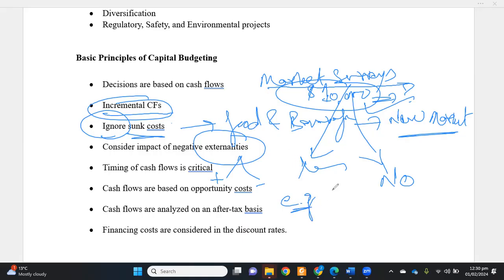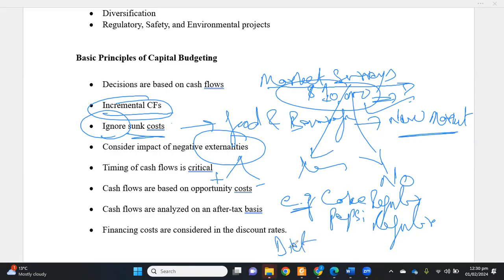For example, there is a company like, let's say, Coke or Pepsi. Coke and Pepsi have regular drinks. Now, any of the companies wants to launch a diet drink, a sugar-free drink. What happens when the company launches the diet drink?